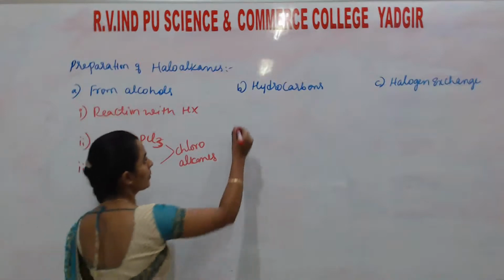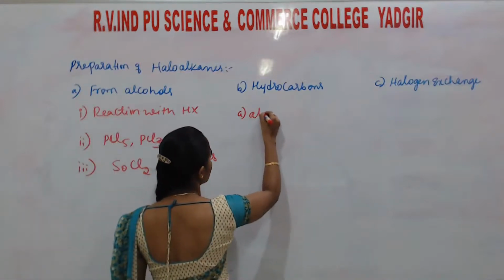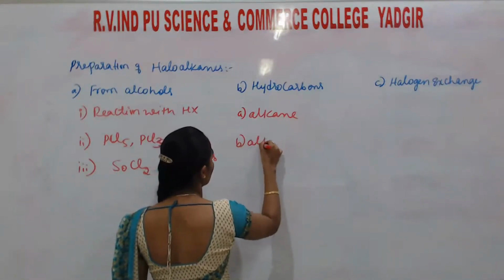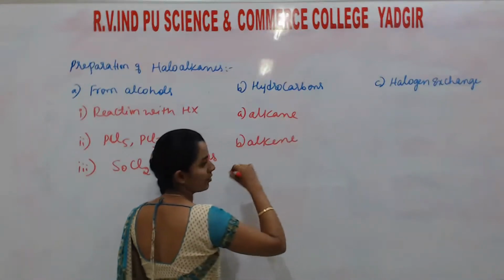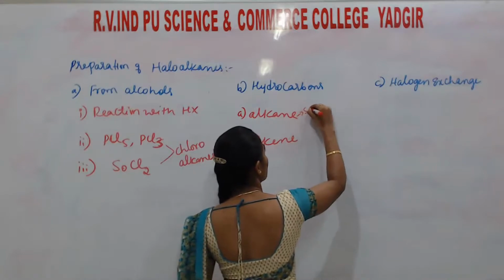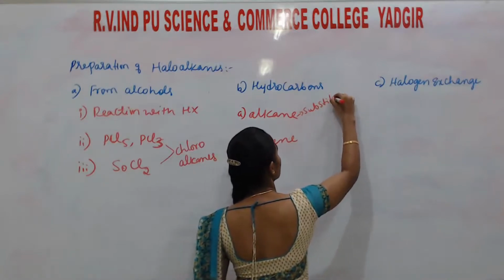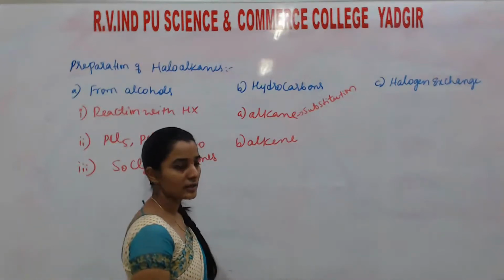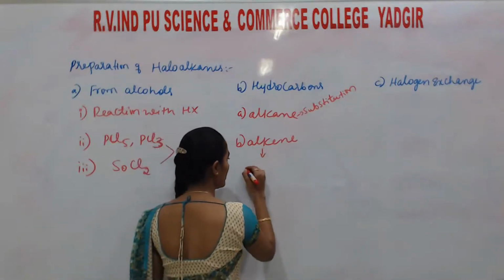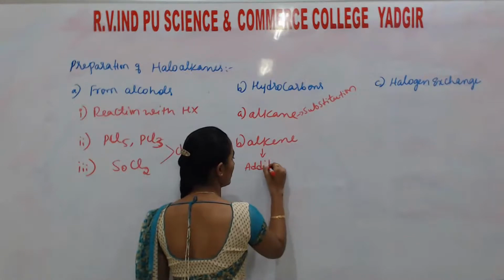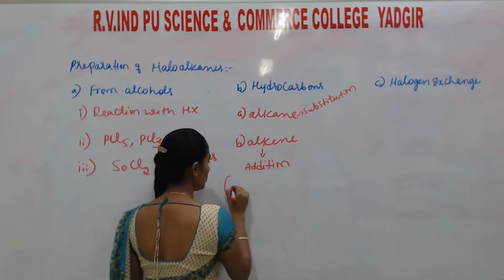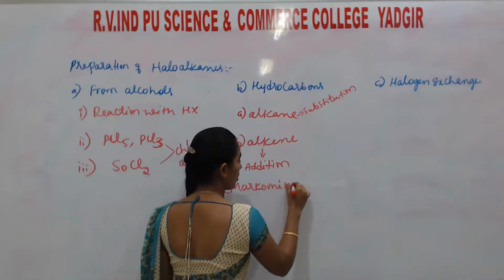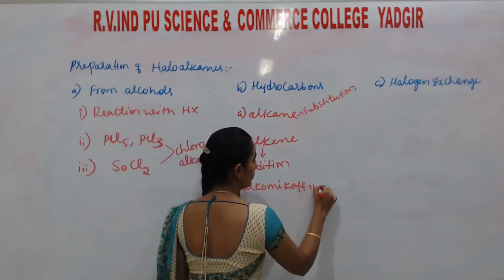So in hydrocarbons, from alkane is there and from alkene. From alkane it is a substitution reaction. From alkane it is substitution. From alkene it is addition, according to Markovnikov rule.